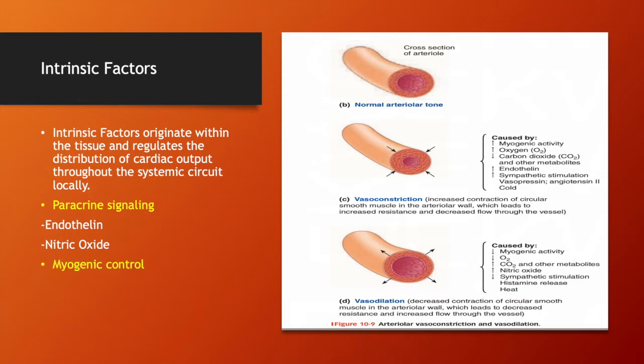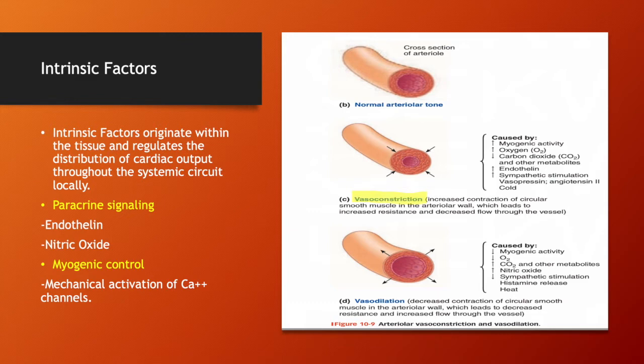Another example of an intrinsic factor is myogenic control. Myogenic control is the mechanical activation of calcium channels. This is done by the distension of the artery by the exertion of force from the blood against the artery walls. The opening of calcium channels results in a depolarization of smooth muscle cells, which results in vasoconstriction eventually.